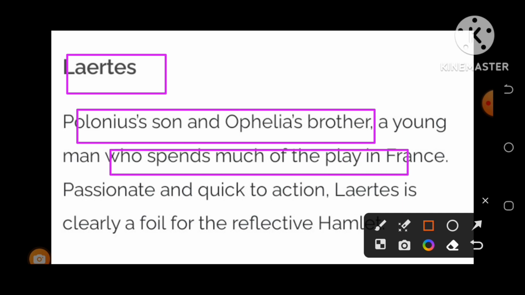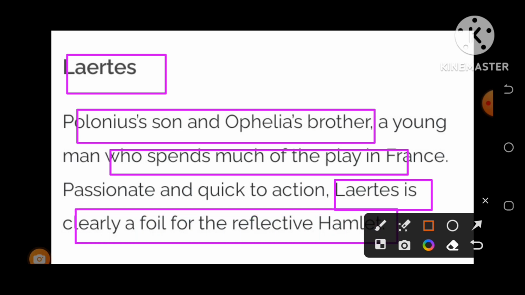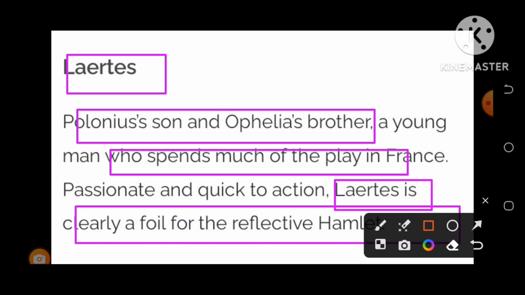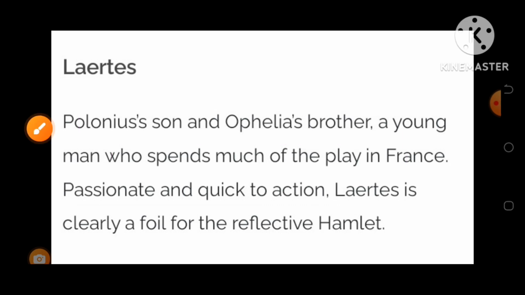Laertes is clearly a foil of a reflective Hamlet. Yes, so Laertes has a very important role in the play. Let us discuss some more important characters.